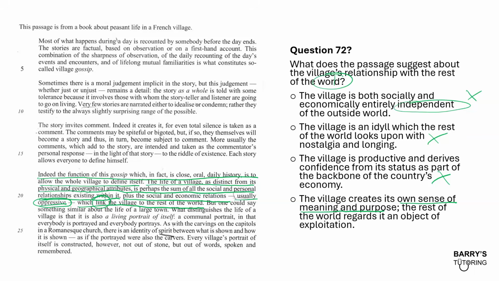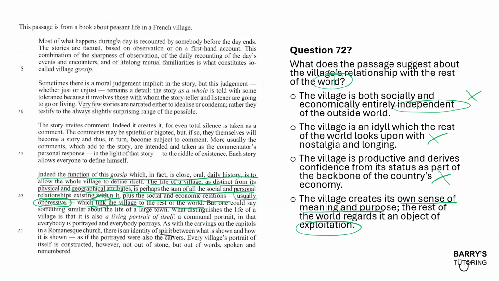And then the rest of the world regards it as an object of exploitation. Now this one's a bit trickier, but I believe that the word exploitation and oppressive are somewhat related in that oppression and being oppressed and exploitation, these things can go hand in hand, right? People would oppress people by exploiting them, and I guess vice versa.